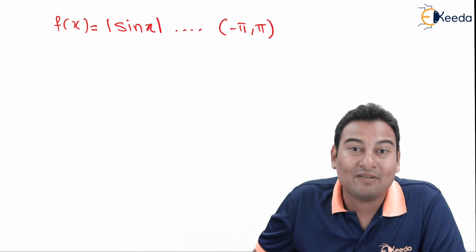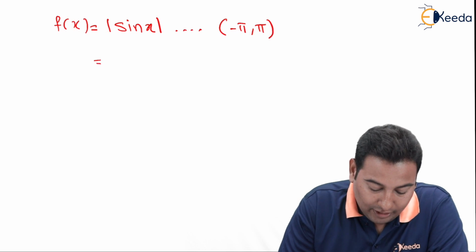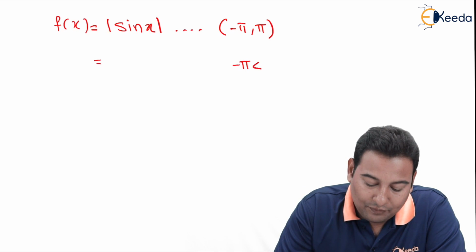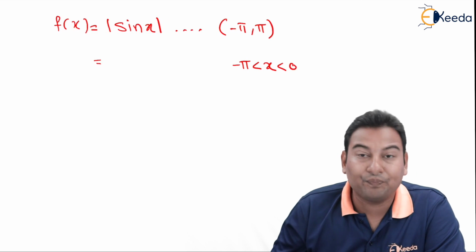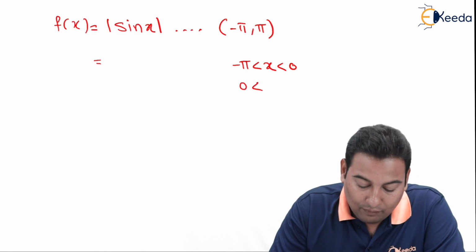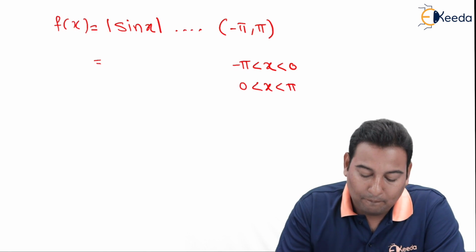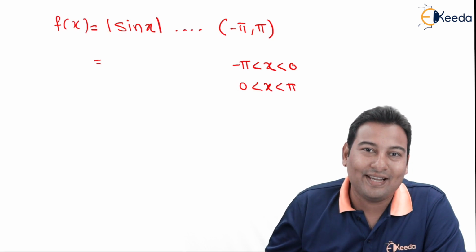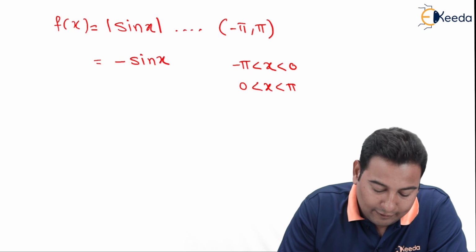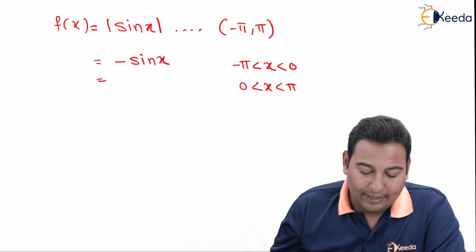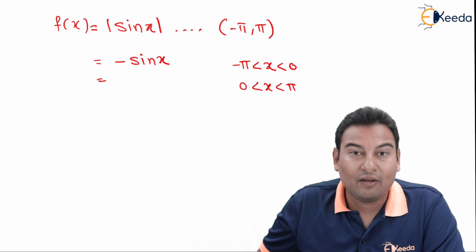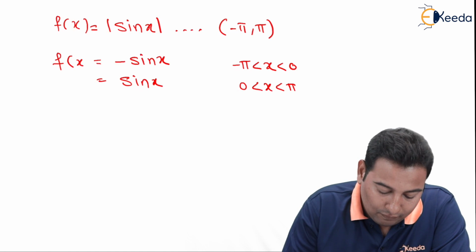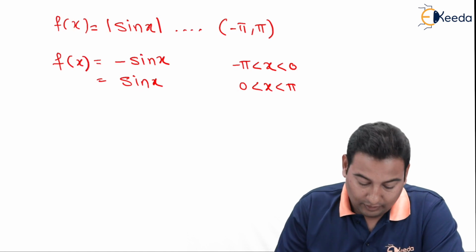The negative interval is from minus pi to 0 and the positive interval is from 0 to pi. In the negative interval, mod sin x is negative, that means minus sin x, and in the positive interval, mod sin x is sin x. This is the f of x.